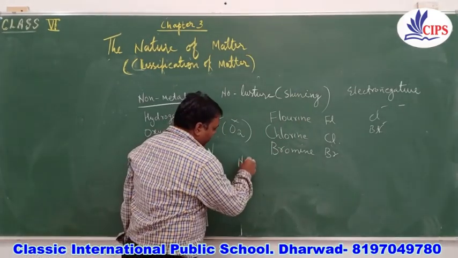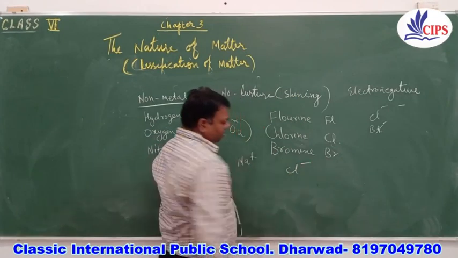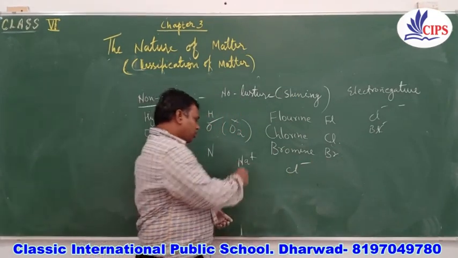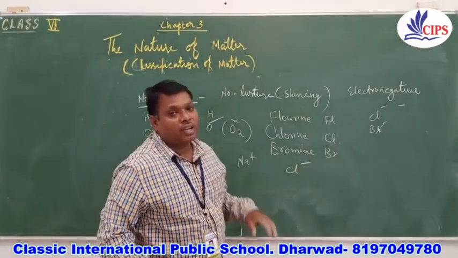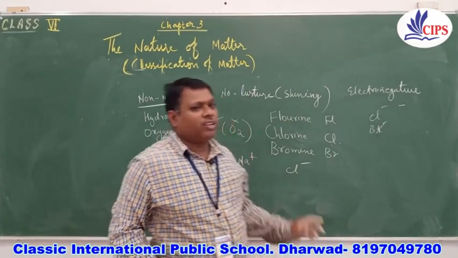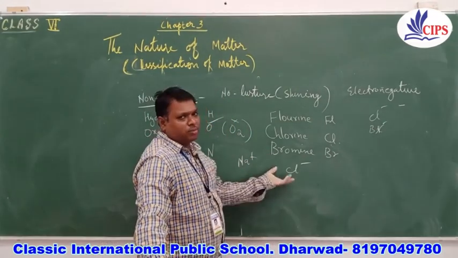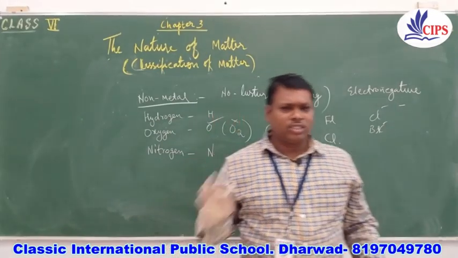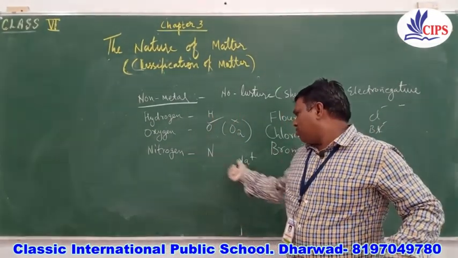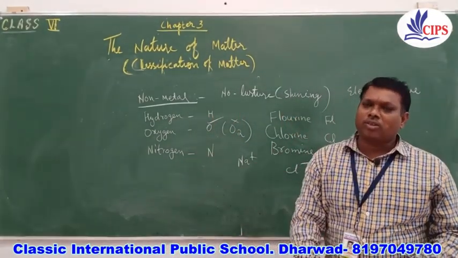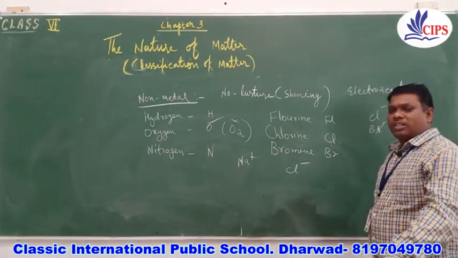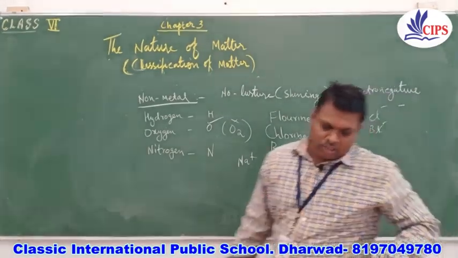For example, sodium is Na plus and chlorine is Cl minus. Cations and anions are a bit advanced for you, so we will not discuss them. You just remember that when we write a plus on top, it is electropositive, and when we write a minus, it is an electronegative element.